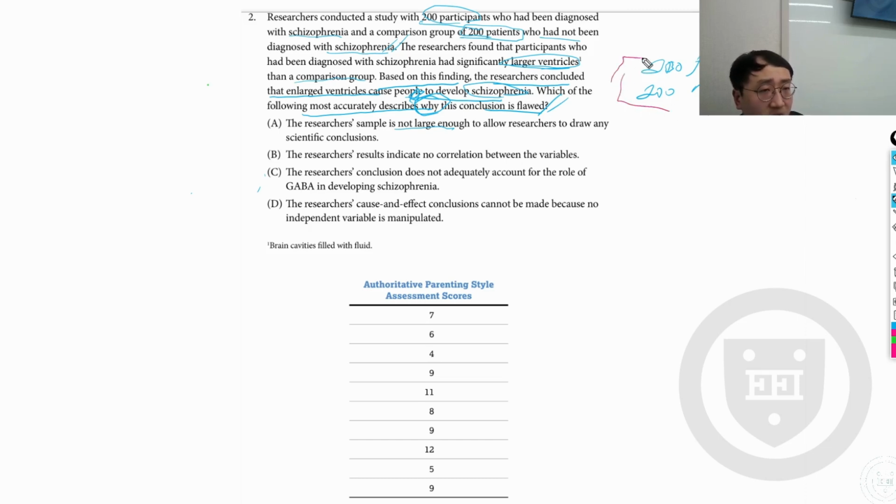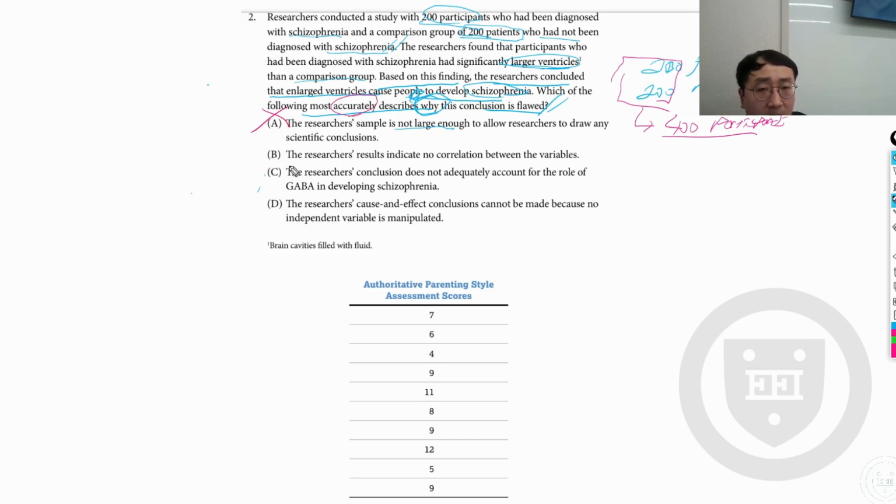So they actually used a very large amount of data, a total of 400 participants overall. In neuroimaging studies, 400 participants as a sample size is extremely large. So we can conclude that response A is automatically incorrect. We want to look for the most accurate.